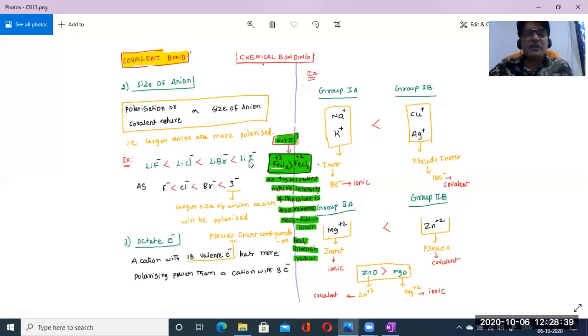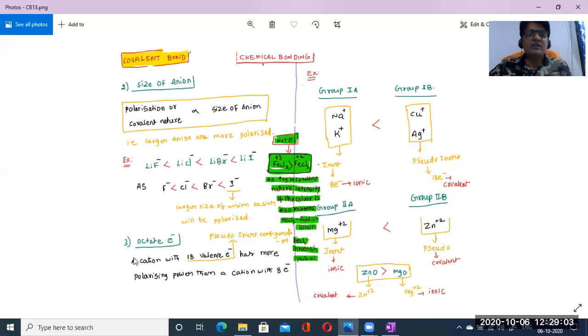Maximum covalent means lower ionic nature. What is the reason? The cation is the same, lithium, lithium, lithium, lithium, but the size of the anion is changing here. The higher the size, the higher the covalent nature. Got it? So this is the second point.